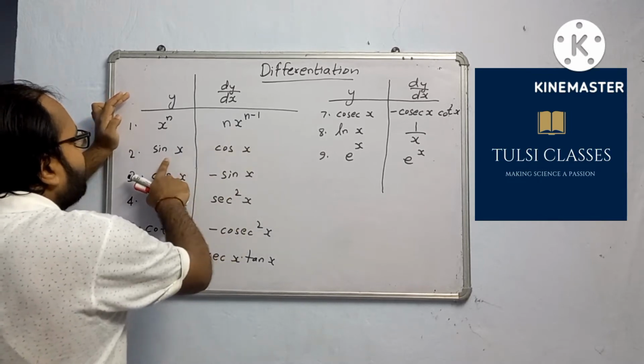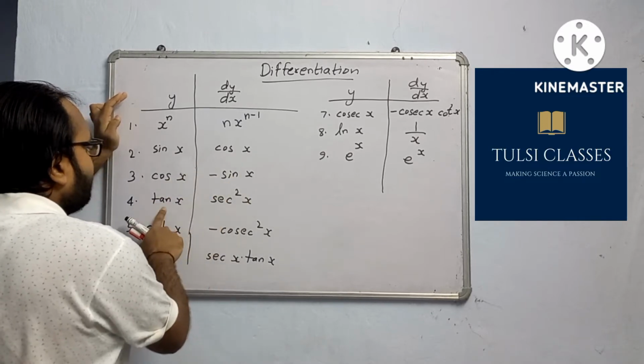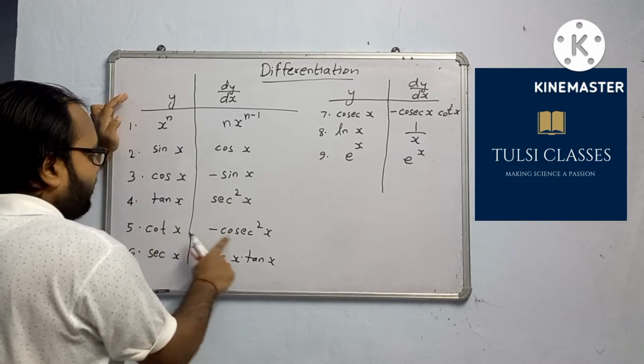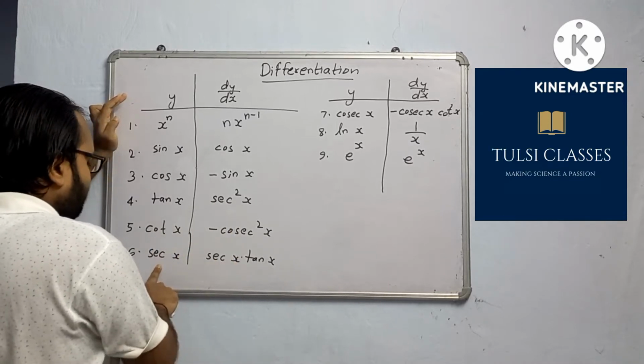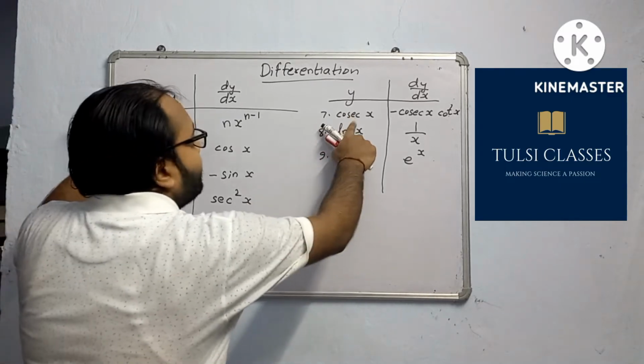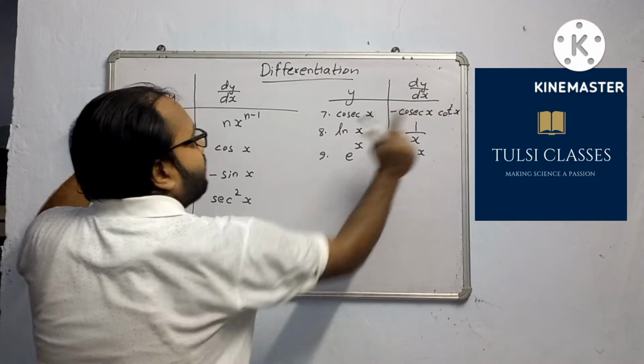Sin x differentiation is cos x. For cos x it is minus sin x. Tan x is sec square x. Cot x differentiation is minus cosec square x. The differentiation of sec x is sec x multiplied by tan x. Cosec x is minus cosec x multiplied by cot x.